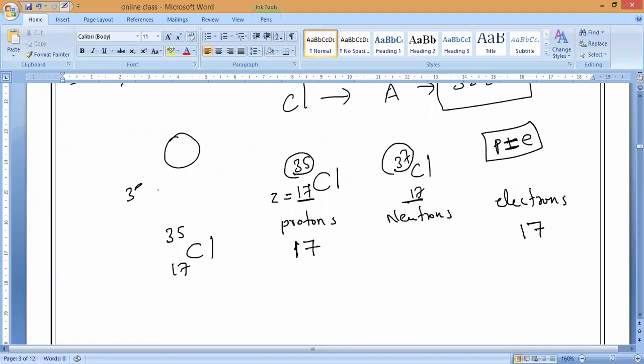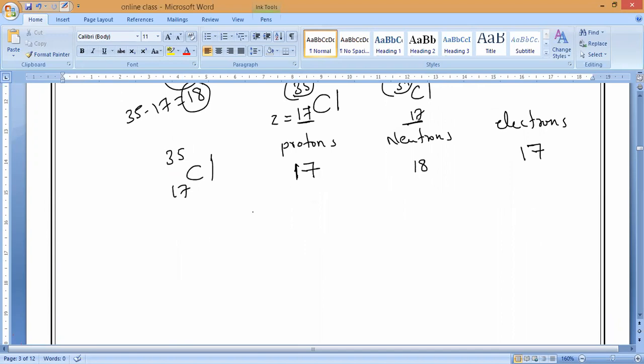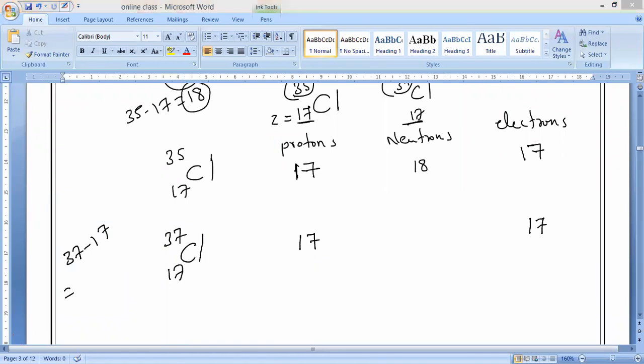35 minus 17, which is equal to how many neutrons? 18. 18 neutrons are there in the first case. Now the second case, 17, 37. Number of protons again are 17, number of electrons are 17. Now 37 minus 17, how much? 20. Neutrons equal 20.